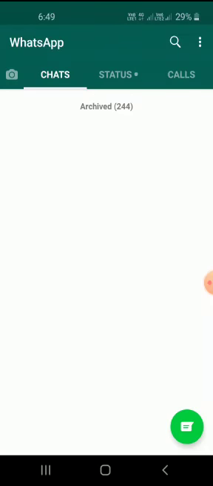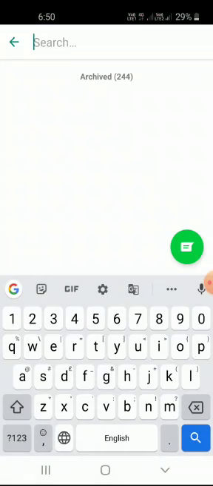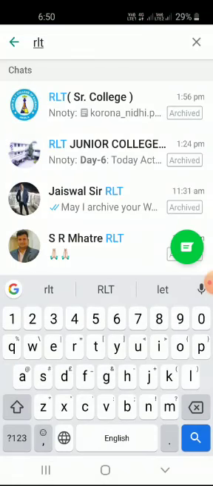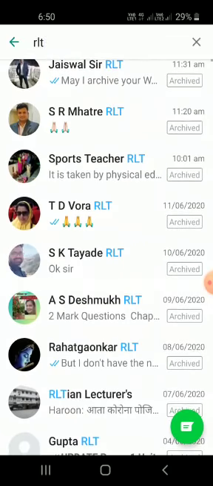Remember, archive means to stack the entries. So in this way you can archive, and sometimes it may be required that whatever you have archived is to be unarchived. If you search for the entries which I just archived, for example RLT College, it will pop up here, no problem. See, there is one icon here, it shows that the entry is archived. RLT Junior College, it is archived. Jaiswal sir, it is archived. Dr. Mahatre is archived. So all these entries are now archived.